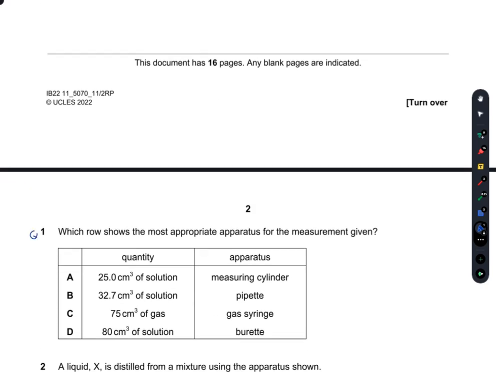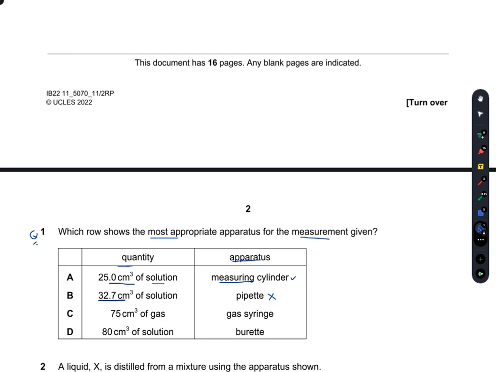Question number 1 asks which row shows the most appropriate apparatus for the measurement given here. Quantity A is 25 cm³ of solution, and the apparatus is a measuring cylinder. The second is 32.7 cm³ of solution, and the apparatus is a pipette. A pipette is too small for 32.7 cm³ of solution.